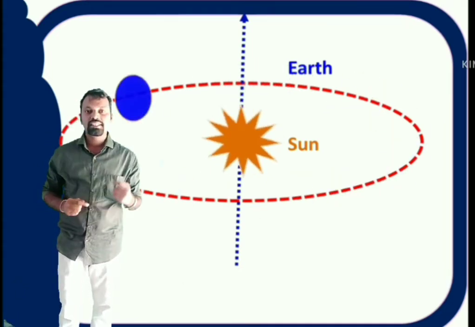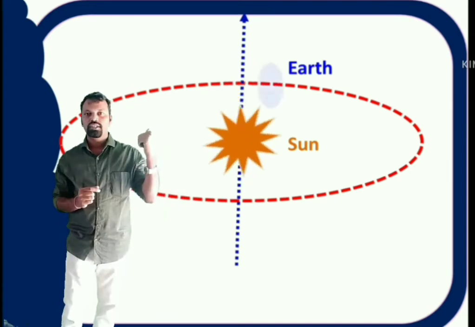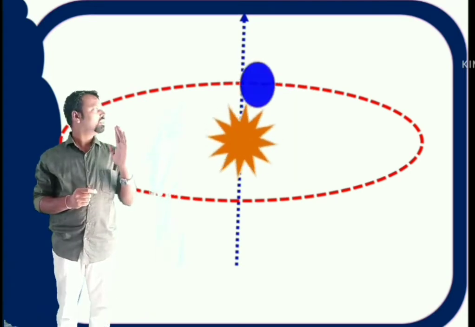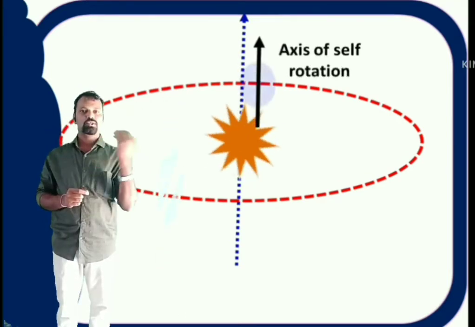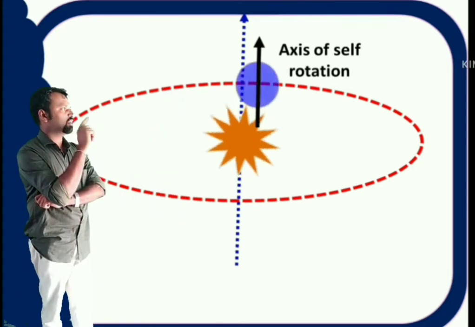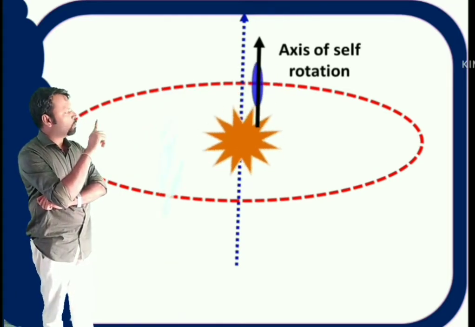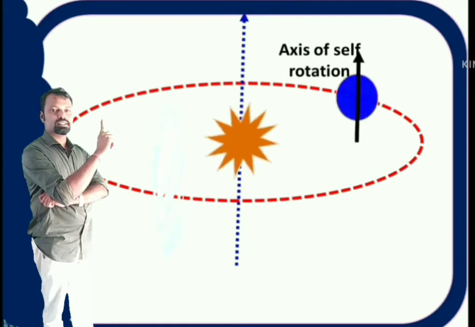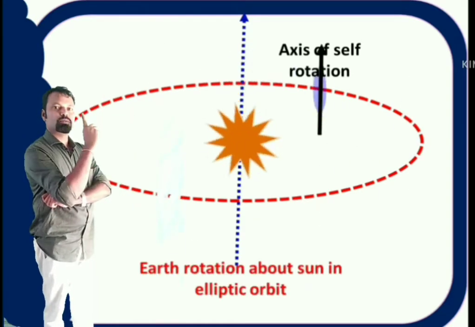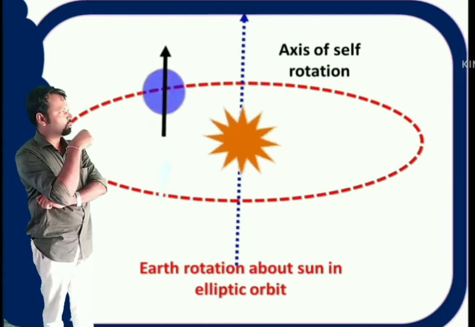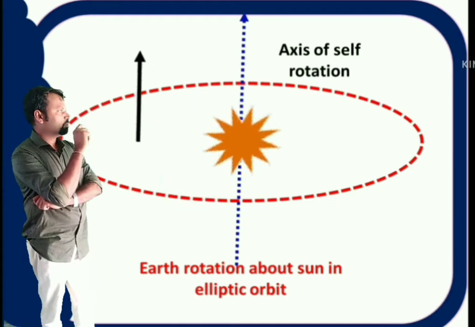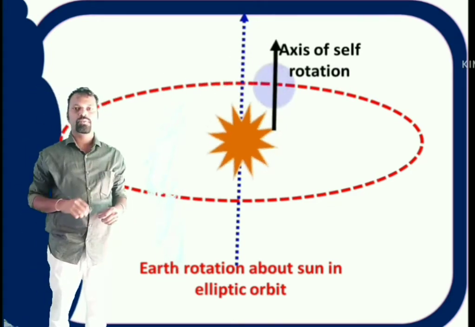Now let us suppose this is the situation. See here, this is the earth and the earth is self rotating like this, and this is the axis about which it is self rotating. That black color axis is the axis of self rotation of the earth. Around that black axis the earth is self rotating about itself. Again the earth is rotating about the sun in the red color elliptical orbit, which takes 365 days to complete. Now this is the motion of the earth around the sun.